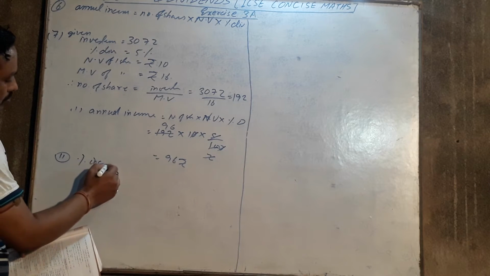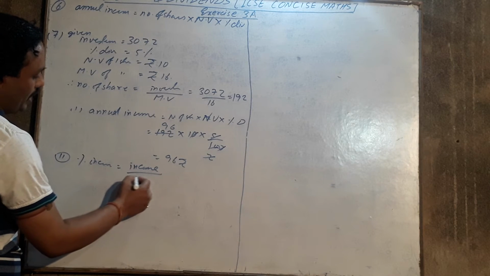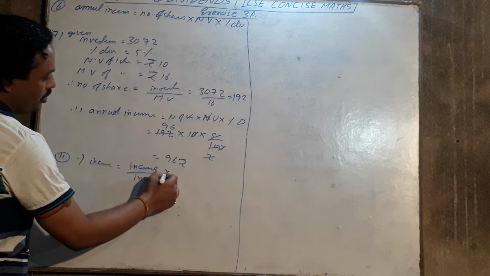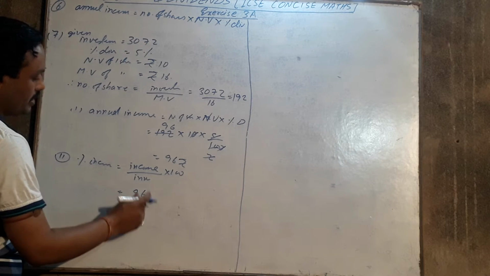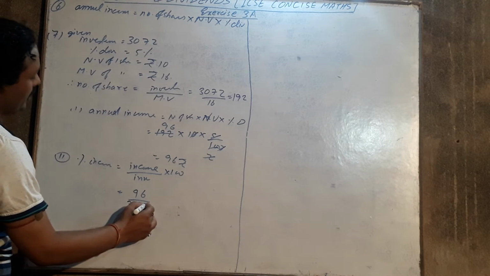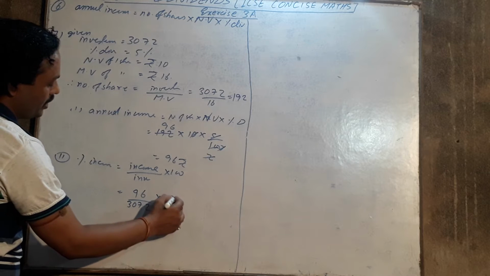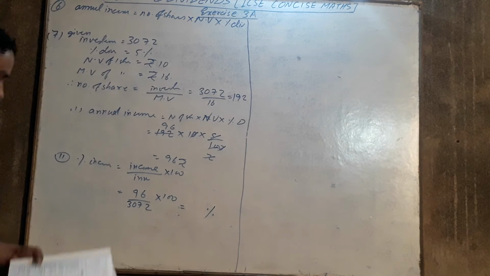Second one, we have to find his percentage income. Percentage income is equal to income divided by investment into 100. Total income is 96 rupees divided by total investment, which was 3072, into 100. Divide and get the value in percentage.